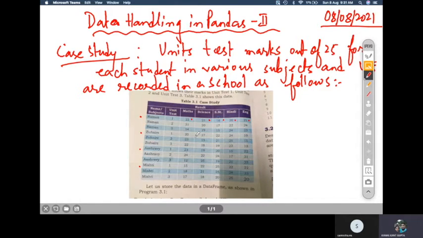Like that, other people's marks have also been kept here, right? So this is our reference data set on which we will perform different types of statistical computing.